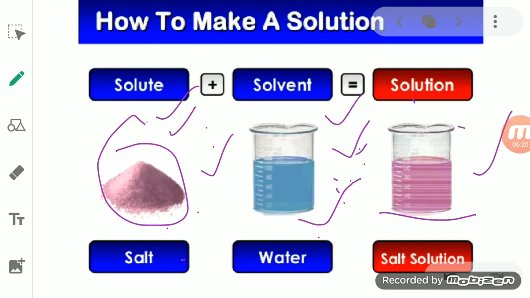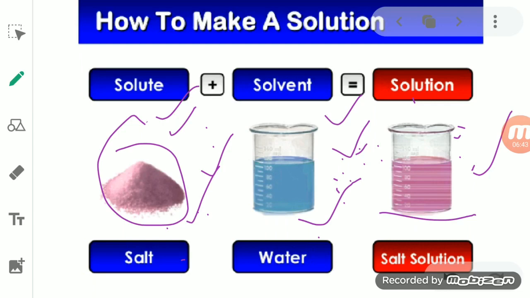By this we can say that the solute is always present in a solution in a lesser amount, and the solvent is always taken in a greater amount in a solution. So solute is less in amount and the solvent is greater in amount.